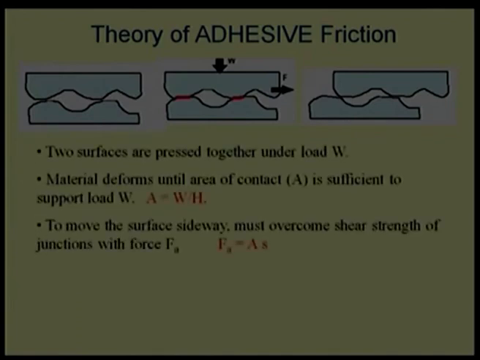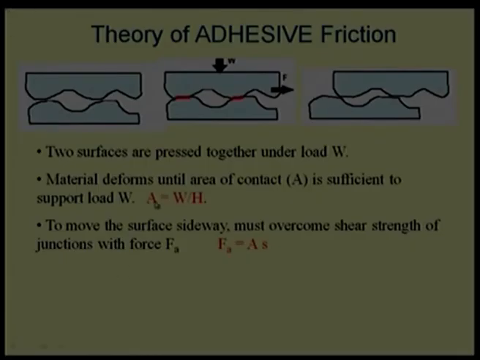Now, if we develop a mathematical relation, we know the hardness of the softer material. If I am using this as material 1 and this as material 2, and material 2 is the softer material, it has some hardness H. If I know that H, and if I know W, the normal load which is being applied on this component, then I can find out the area of contact, right, because here the plastic deformation is considered. That is why the hardness is accounted. If we consider only elastic deformation, then I can think about the yield strength or proportional limit, but we are considering plastic deformation, that is why hardness is accounted in this case.